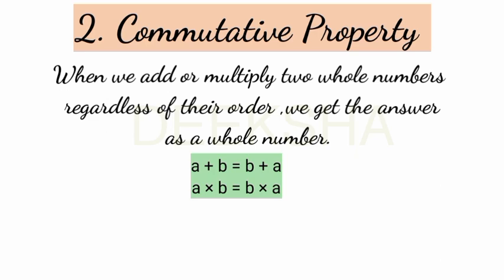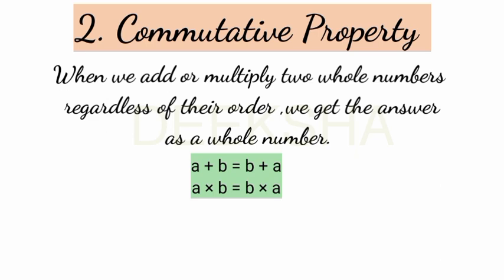In the first, what did we write? A plus B. In the second, we wrote B plus A. But in both cases, we will get the same answer. This is the commutative property. Similarly, for multiplication, if you multiply A multiply B or you write B multiply A, in both cases you will get the same answer. This is the commutative property.